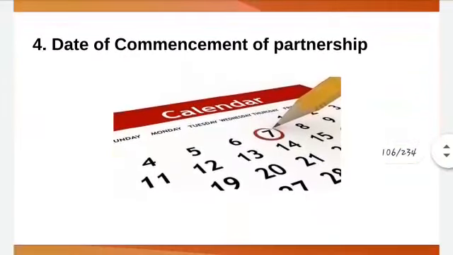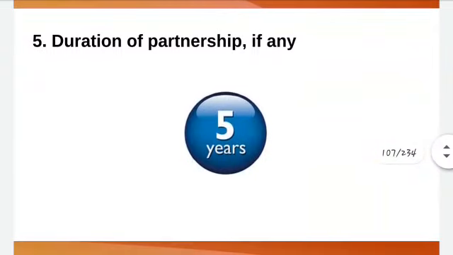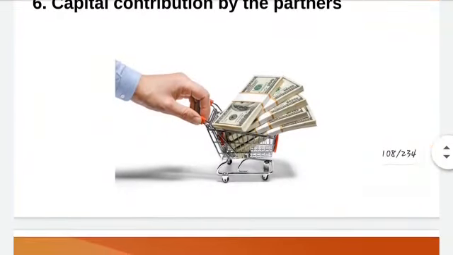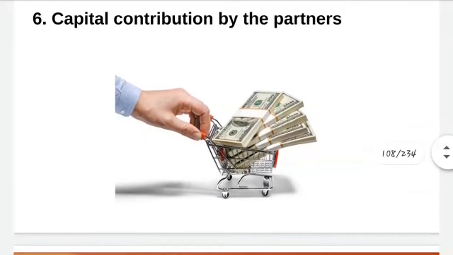Date of commencement of partnership means from when they are going to start. Then duration of partnership, if any: if they have decided in advance to do their business for a particular time period, then that has to be stated. Then capital contribution by the partners: how many partners there are and how much they are going to invest in the firm.